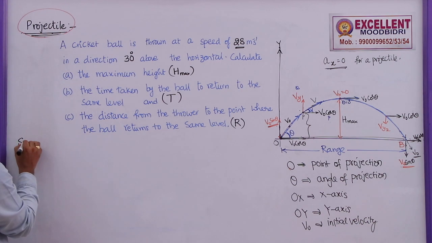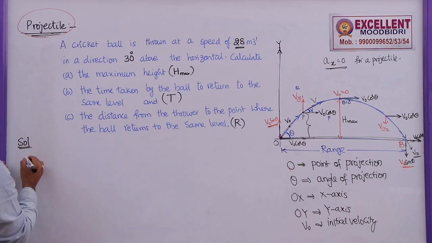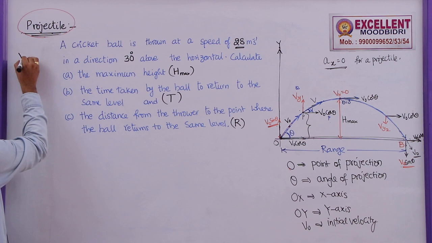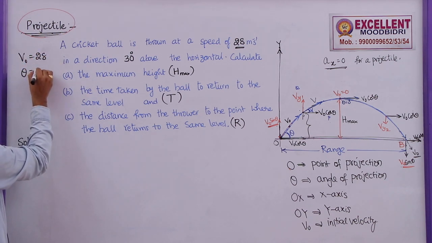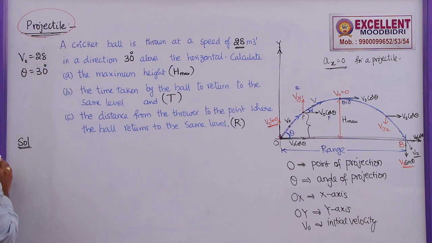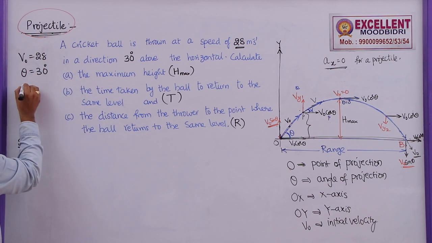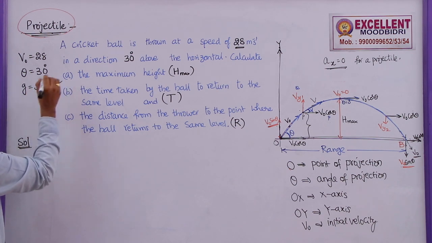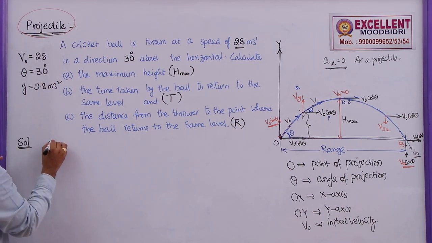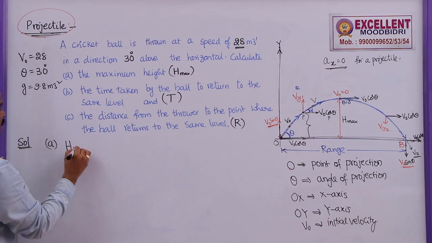Now, the solution. What is the given data here? The initial velocity is 28, the angle of projection is 30 degrees, and even though it is not given, you can take small g as 9.8 meter per second square. So, in the first case, I am going to find out the maximum height.